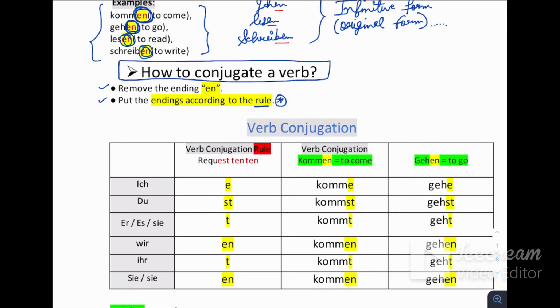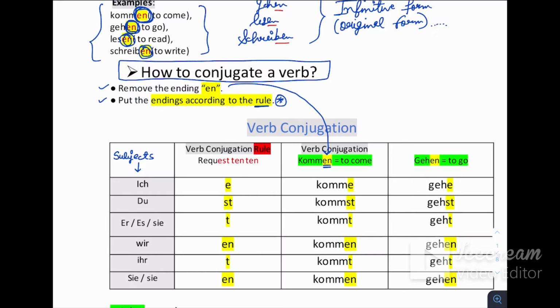Now see the verb conjugation. These are the subjects: ich, du, er/sie/es, wir, ihr, sie and Sie. With each subject you remove the en, our first rule, and put the ending according to the rule.